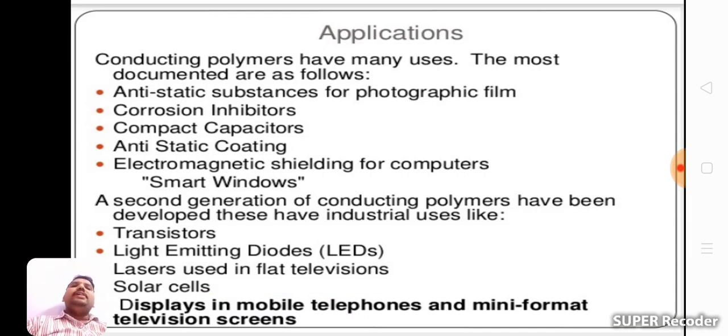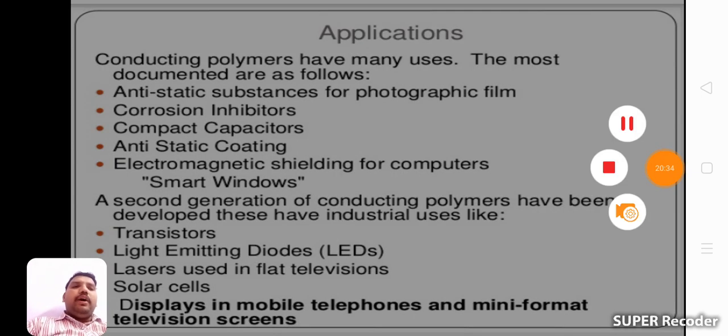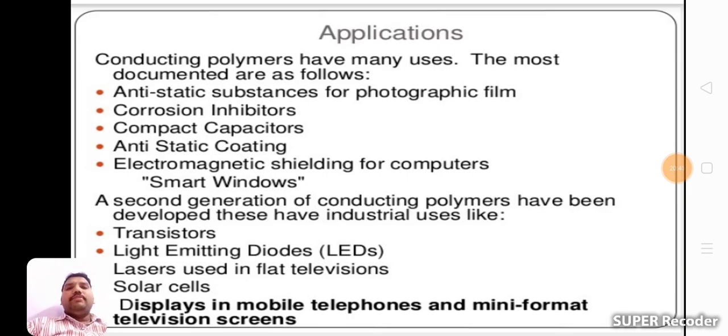Now see the applications of conducting polymers. Generally, conducting polymers have many uses. The most documented are as follows. Anti-static substances for photographic films, these are materials used in photographic film. Next, corrosion inhibitors, to prevent corrosion. Compact capacitors. Next, anti-static coating, that is telescopic coating. Next, electromagnetic shielding for computers.